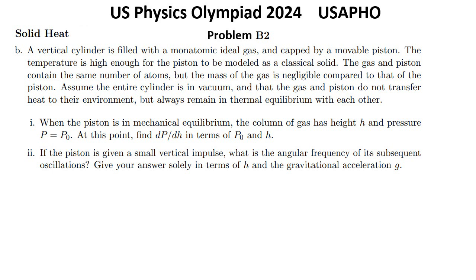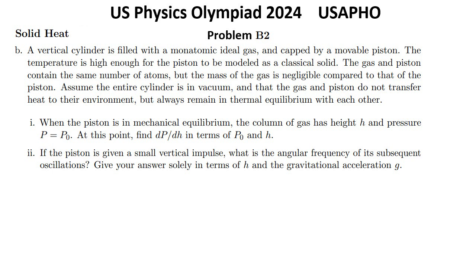Question B. A vertical cylinder is filled with a monatomic ideal gas, and capped by a movable piston. The temperature is high enough for the piston to be modeled as a classical solid. The gas and piston contain the same number of atoms, but the mass of the gas is negligible compared to that of the piston. Assume the entire cylinder is in vacuum, and that the gas and piston do not transfer heat to their environment, but always remain in thermal equilibrium with each other.